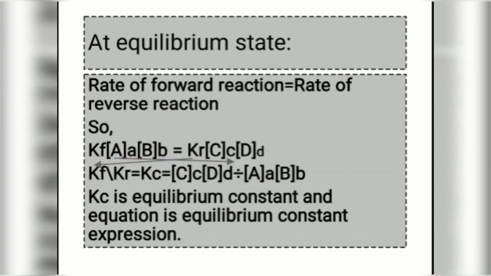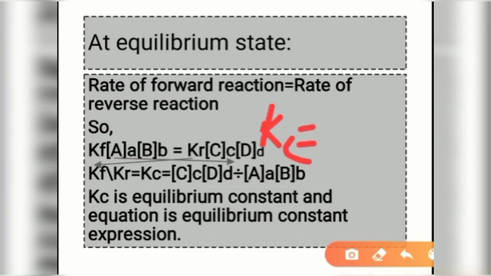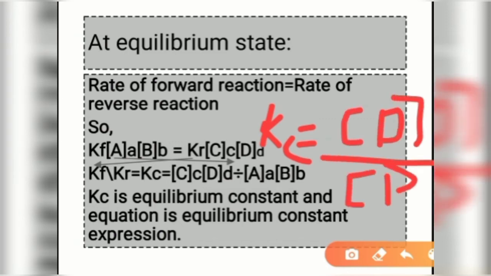So we are going to get product C and D divided by reactant active mass A and B. So we are getting Kc is equal to product upon reactant. This is our equilibrium constant expression. Kc is equal to product upon reactant, and Kc is equilibrium constant, or it is termed as equilibrium constant expression.